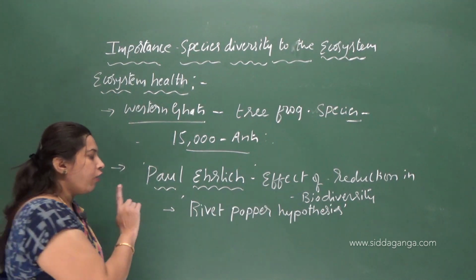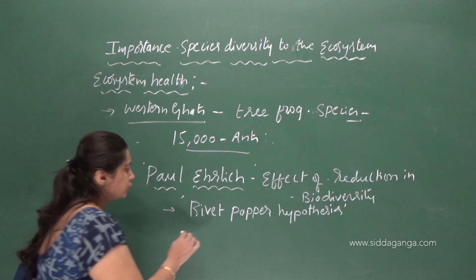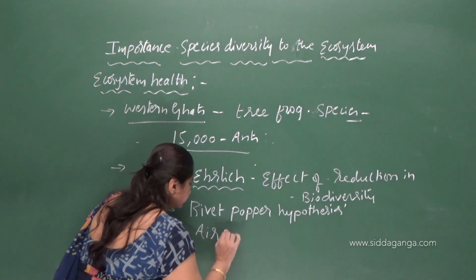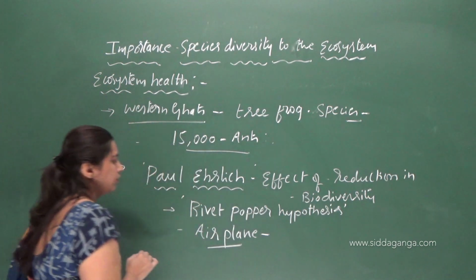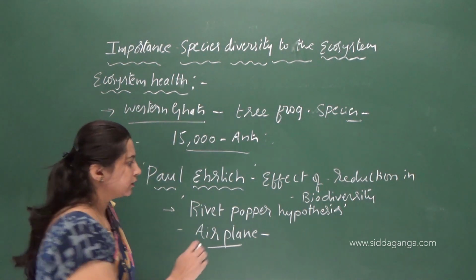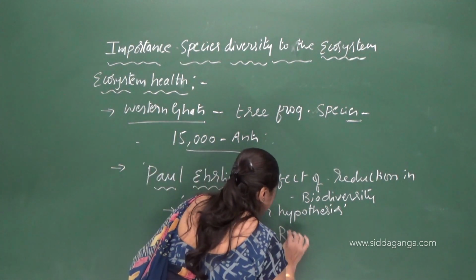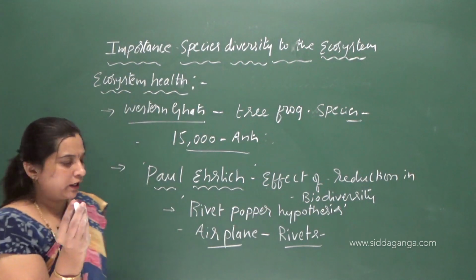According to this Rivet-Popper hypothesis, the different parts of a plane are joined by using rivets, right? Here rivets means bolts.